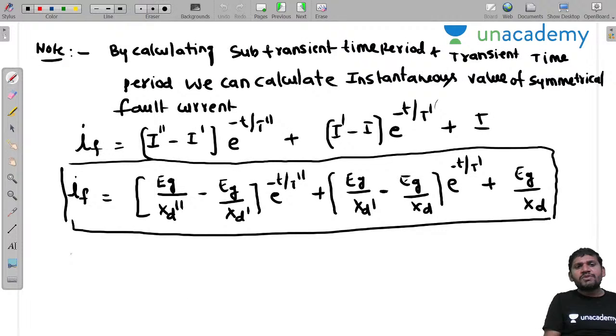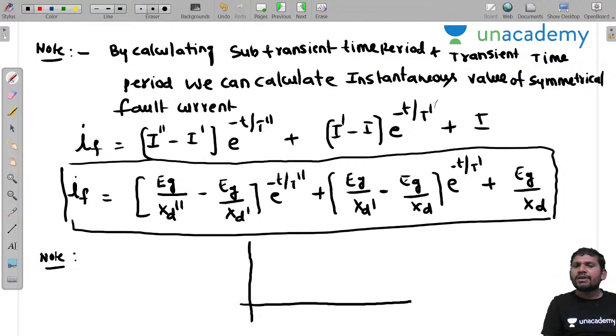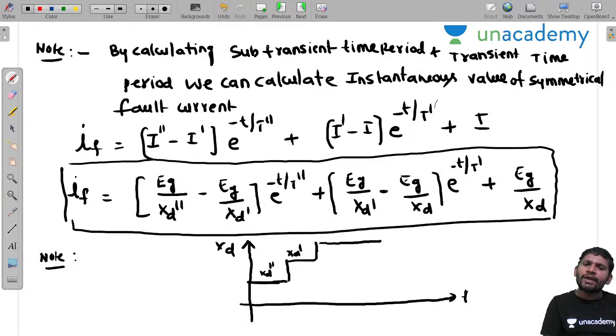Yes, sir. One more observation, one more note I want to use. If you draw the characteristics between reactance and time, XD, that is reactance and time. Let us assume that during the subtransient period, this is the reactance we get, XD double dash. Then during the transient period it increases, and that reactance is XD dash. Then again during the steady state period, we get this one. Now if you join this, we can get the curve like this, sir.